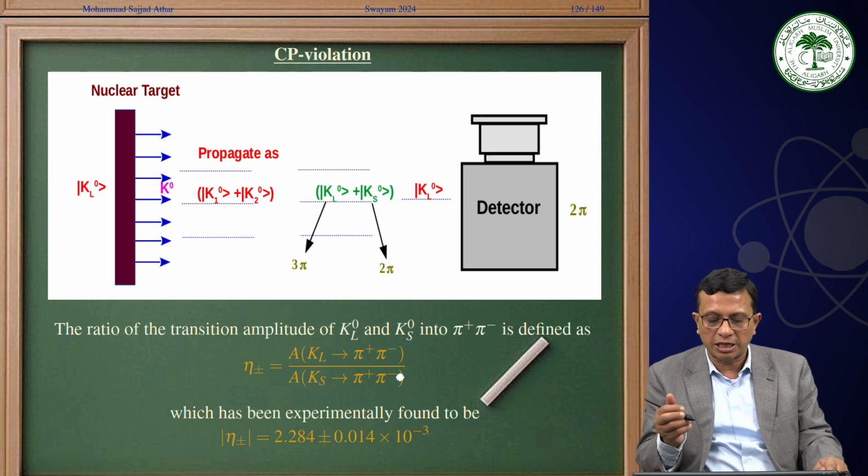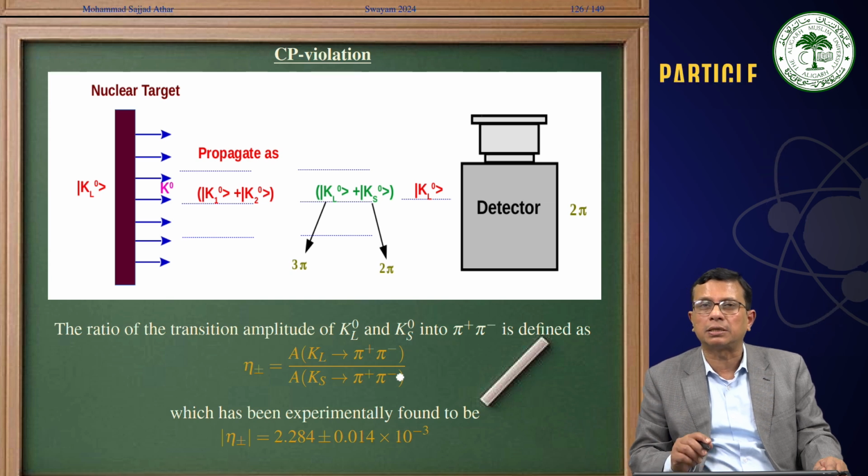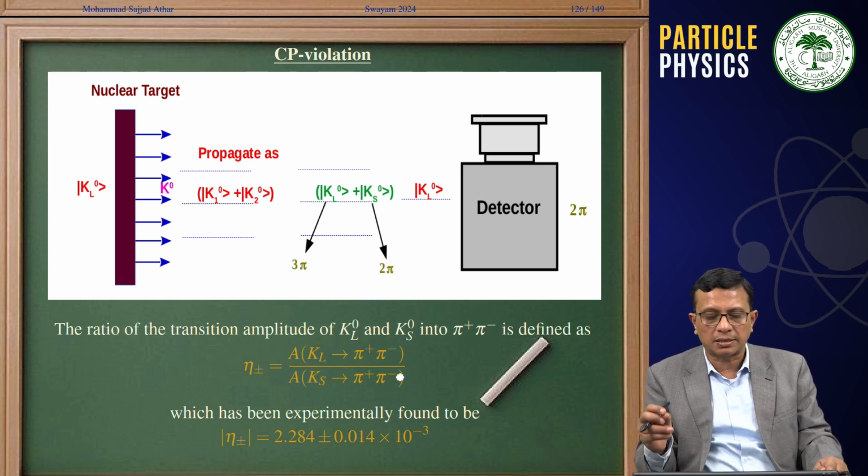But what has been experimentally found is that this value is 2.284 times 10 to the power minus 3. This is a non-zero value, and it tells us that there is a finite chance of a KL0 decaying into 2 pions, and this is known as CP violation in the neutral Kaon sector.